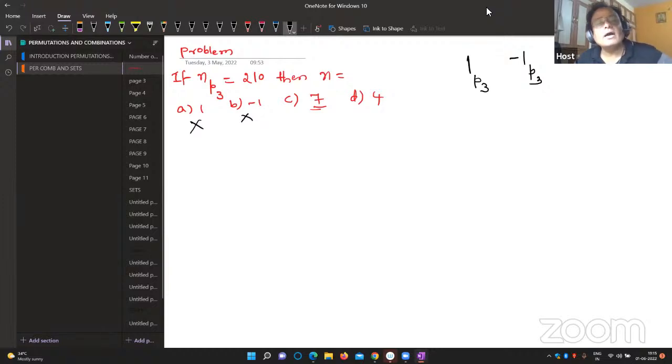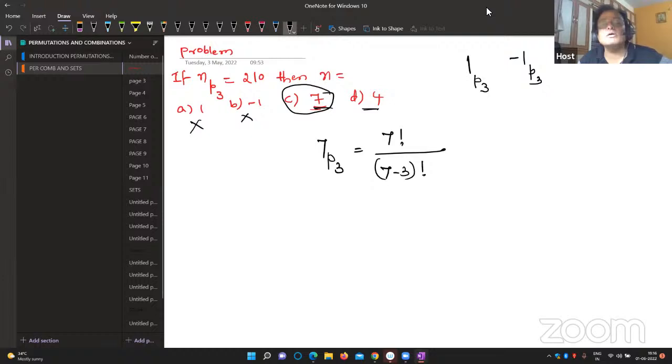We have to see that in the place of n you put 7 and try, or 4 you put and try. I think better we'll put 7 first here, whether you get 210 or not. In the place of n, I have taken 7. 7P3, 7 factorial divided by (7 minus 3) factorial. Correct formula?